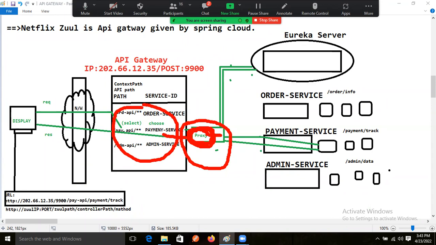And this load balancer decides the load factor. Because there are multiple instances of the payment service: instance 1, instance 2, and instance 3. Whichever one is fully loaded, that instance will not execute. Whichever one has the lower load factor, this proxy will select that microservice. That is the use of this proxy. This proxy is deciding the lower load factor microservice and executing it.